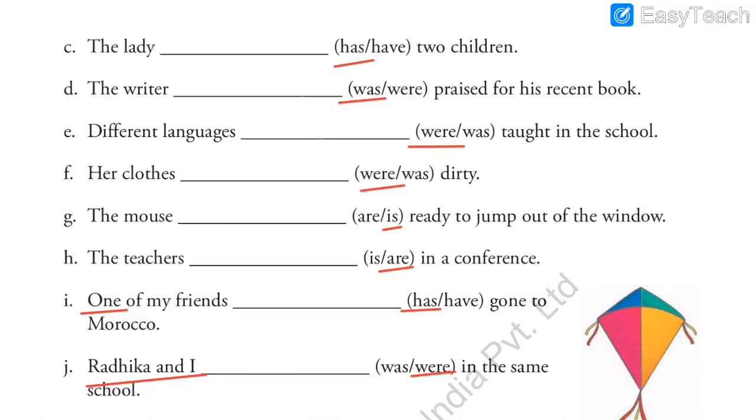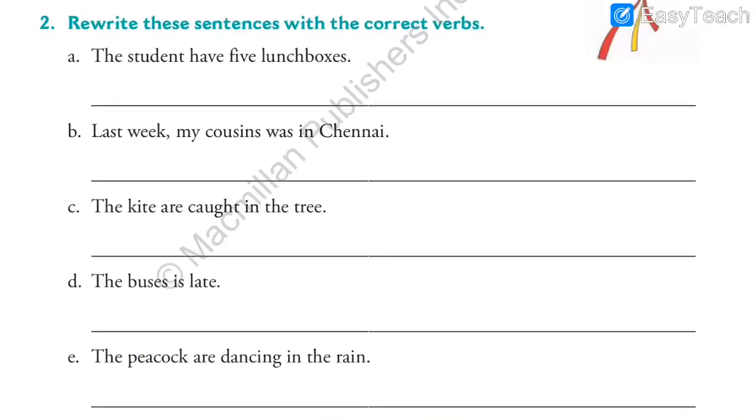Now let's move ahead towards exercise number 2. Exercise 2. Rewrite these sentences with the correct verbs. Rewrite means we have to write all the sentences again with the correct verbs. So our first job is to identify what is the verb. For example, is, am, are, have, has, had.